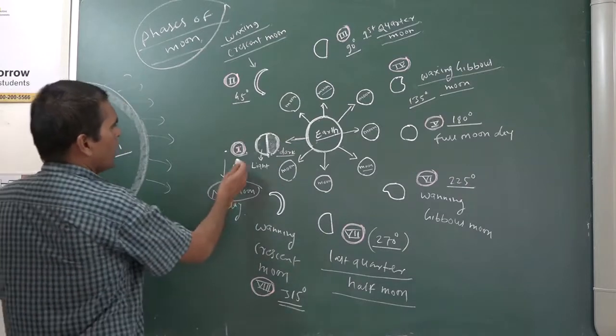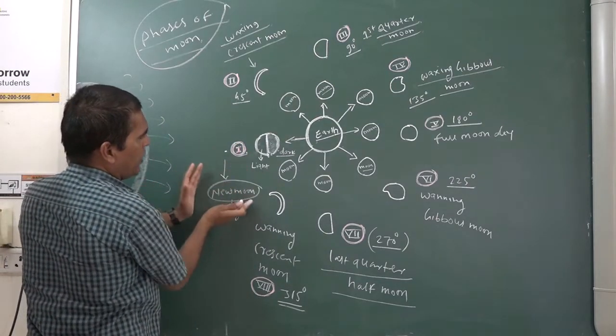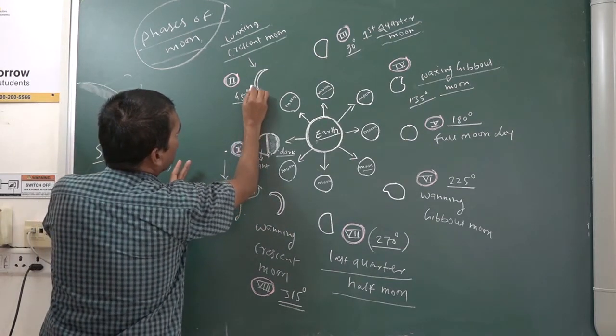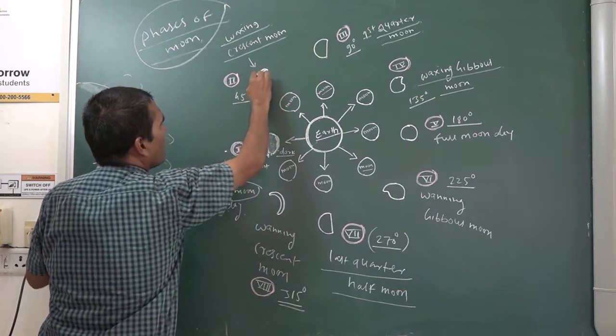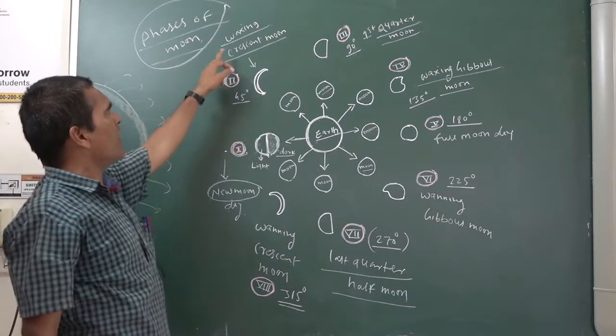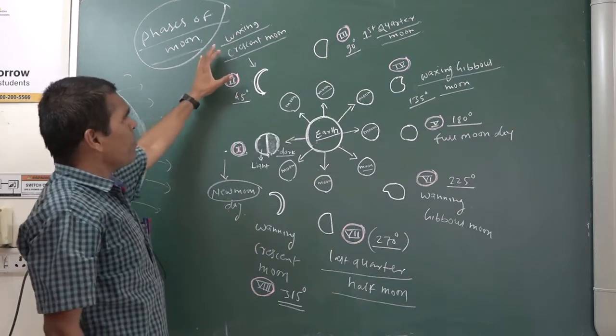Now see, this first moon day we can't see, that is the new moon day, and after that the moon is going upside, and it comes here, and this shape of moon we see, and this is a waxing crescent moon. Waxing crescent means what?